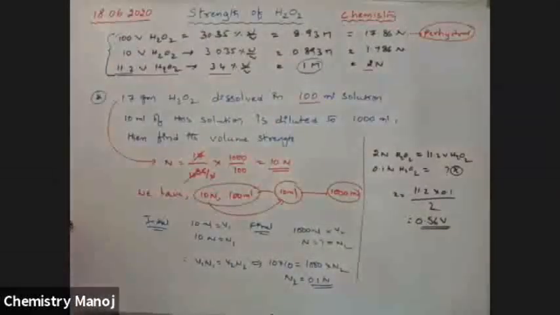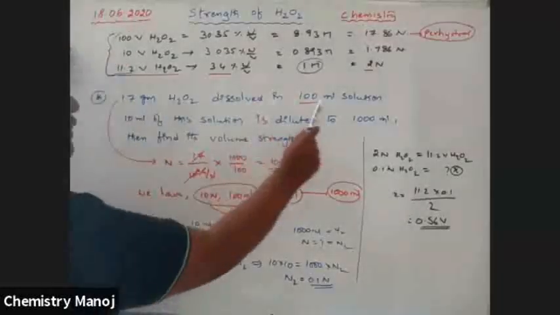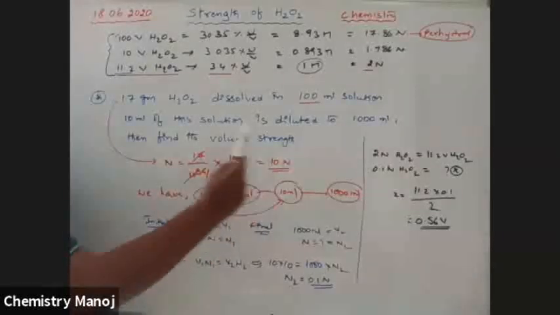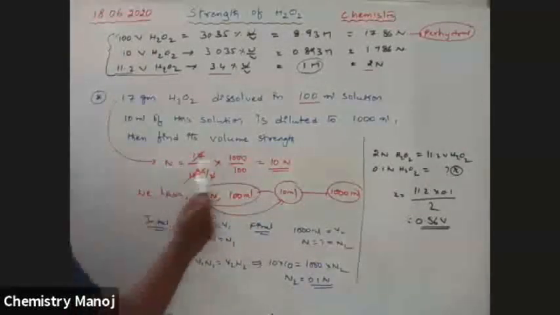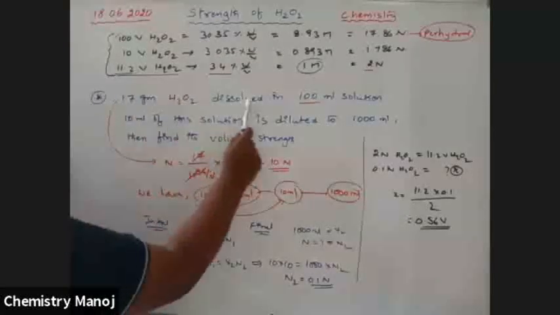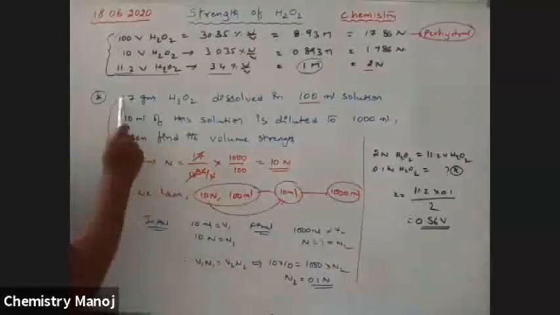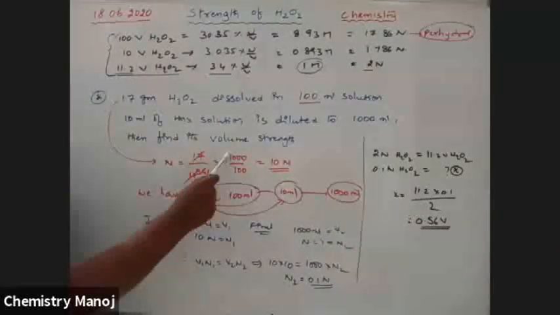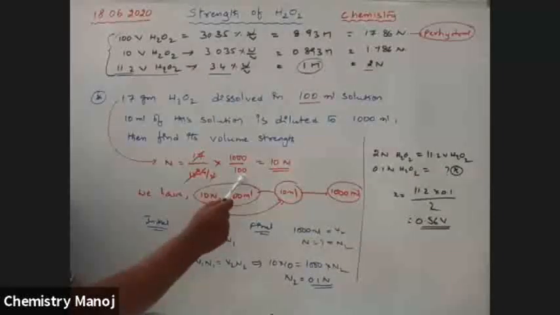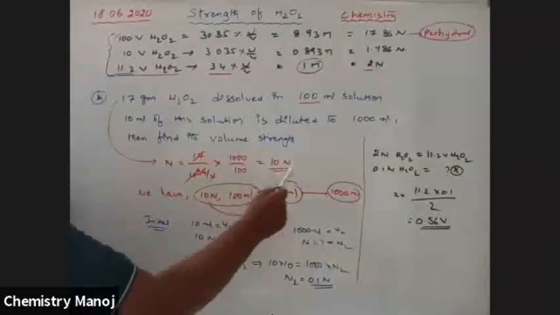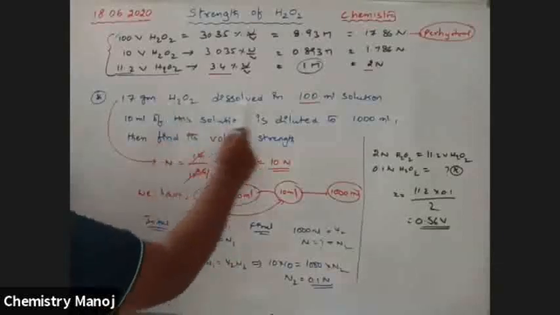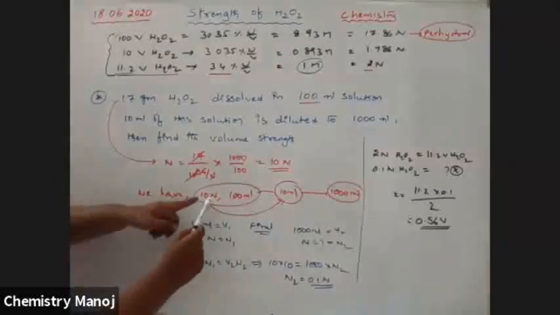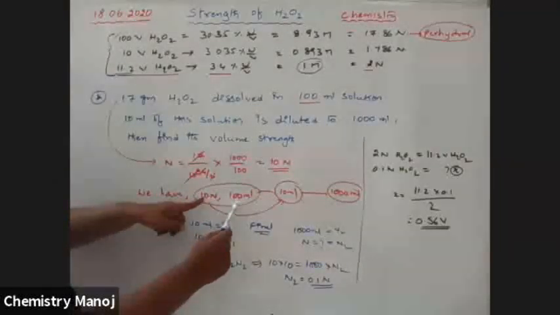See my dear boys, once again I am repeating this concept. 17 grams H2O2 dissolved in 100 ml. From this statement, I calculate normality. Normality is equal to weight by equivalent weight into 1000 by volume in ml. That is why the answer is 10 N. So this solution normality is 10 N and volume is 100 ml. Therefore, we have a 10 N, 100 ml solution.